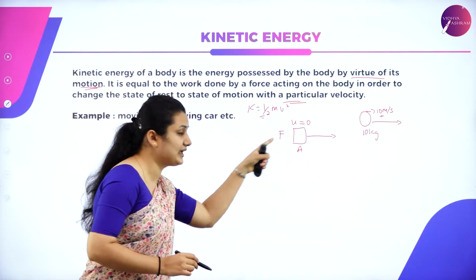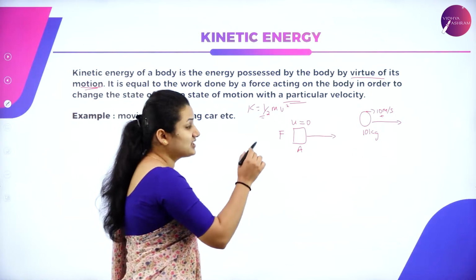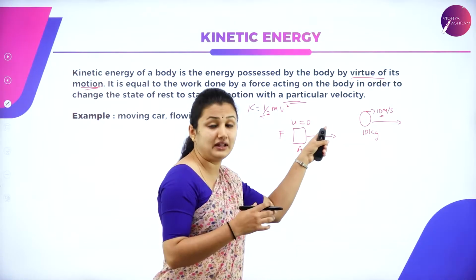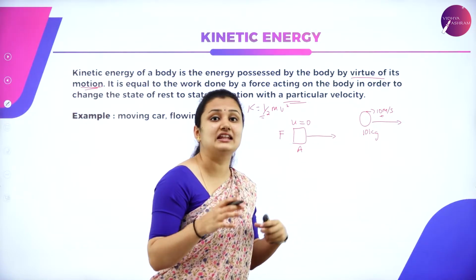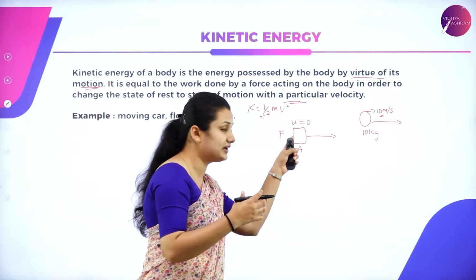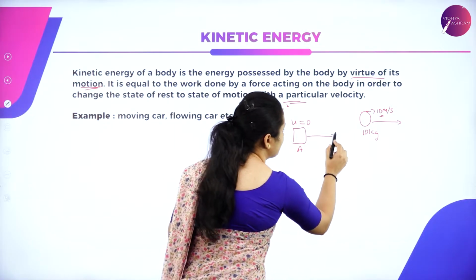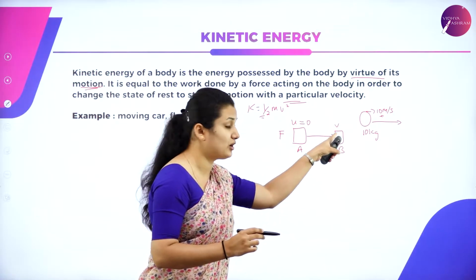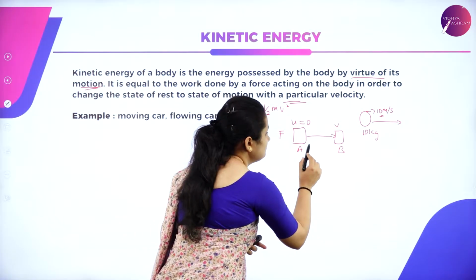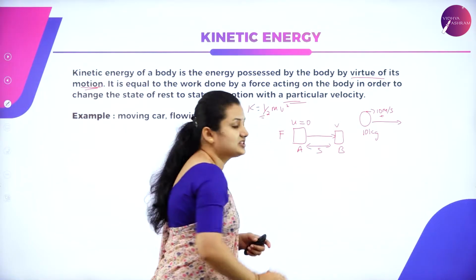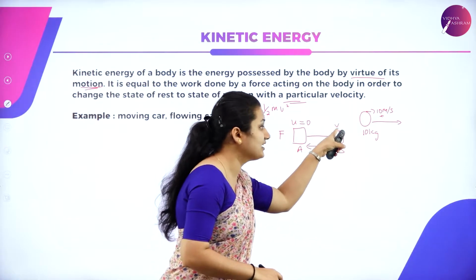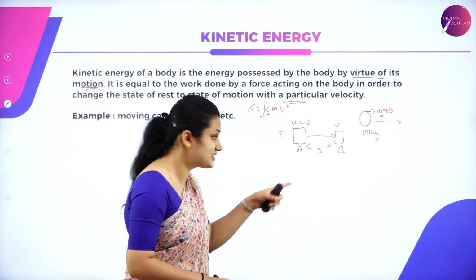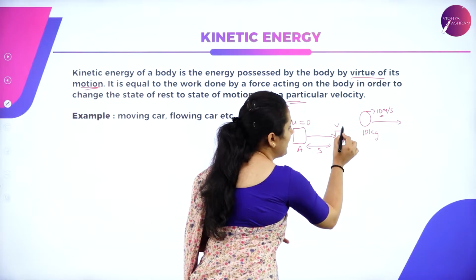Because I'm applying force, it starts to move with some velocity. When it moves with some velocity, that means there is kinetic energy possessed by the object. It reaches point B and acquires final velocity v after it undergoes displacement s. So this is my final velocity.